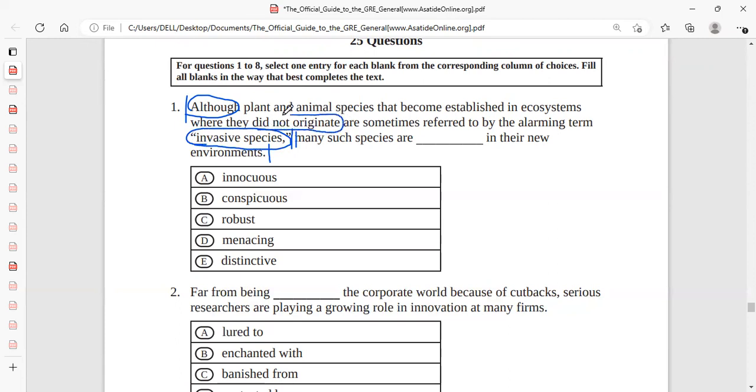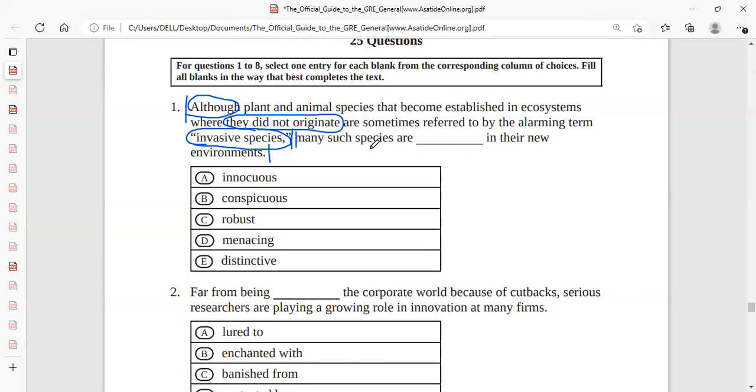Did not originate. Okay. But many such species are blank in their new environment, which means whatever you are reading over here is talking about something negative about plant and animal species which are not originating. It is calling them invasive species. Correct? Yes. So in this part, many such species are blank in their new environments.